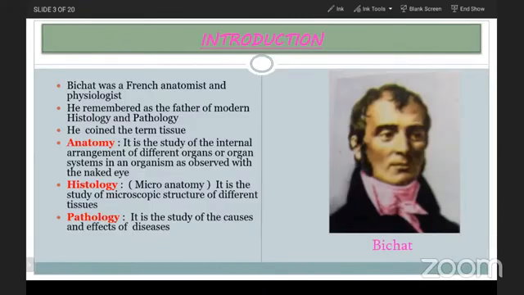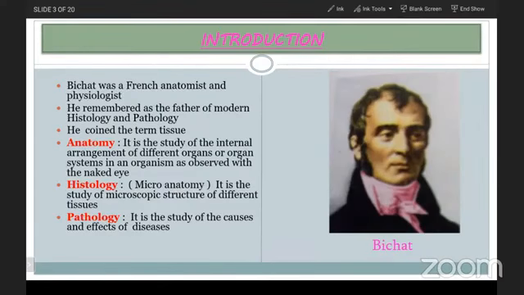That is histology. And pathology is the study of the causes and effects of diseases and pathogens. Usually pathogens are disease causing agents like bacteria and viruses. Their structure, features and behavior all will be studied in pathology.